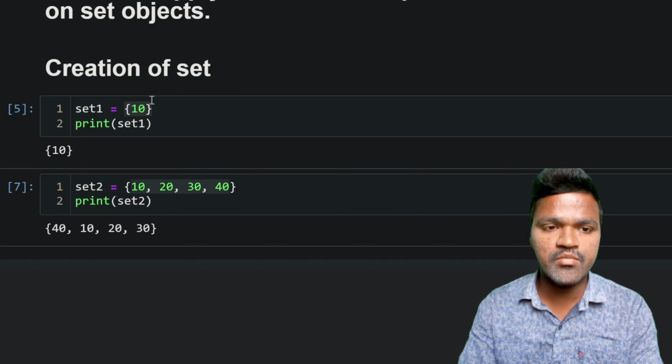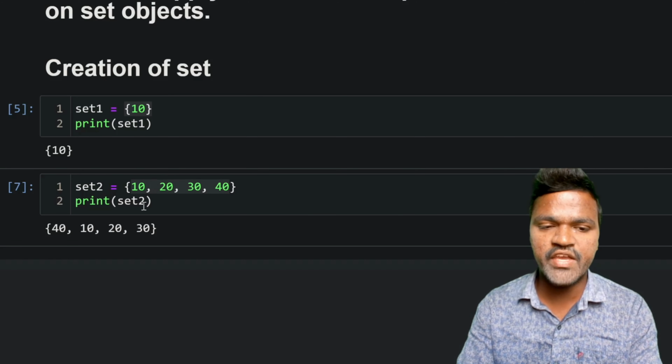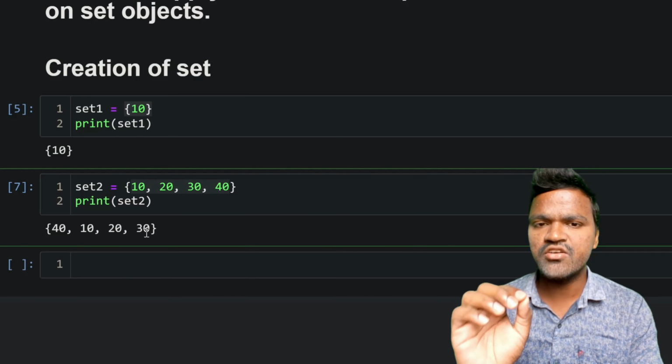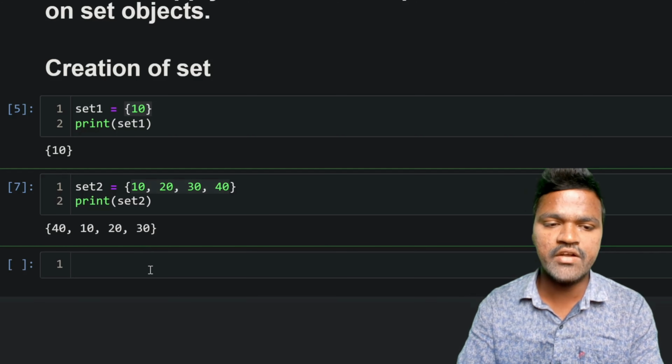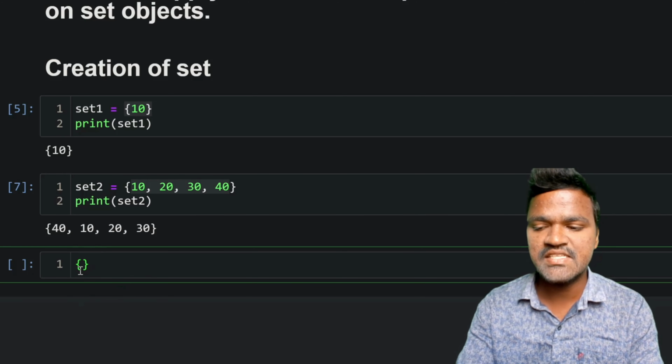So by this, you can understand how we can create a set using a single element and how we can create a set using multiple elements. So let's say I wanted to create an empty set. How can we do that? We have seen that using these curly braces, we can represent the set, right?